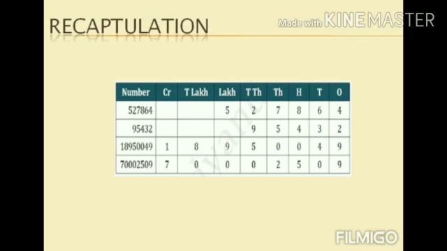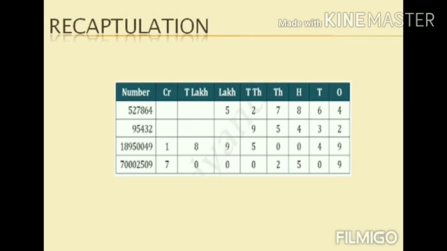Okay, now the second number, it has only 5 digits, so we have to start from 10,000s place. After placing the digits, let us separate the period and then read the number. Okay, the number is 95,432. See children, next number, it has 8 digits. So we have to start to place the digits from crores place.